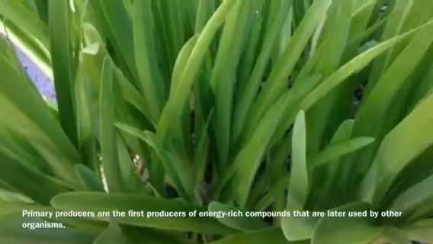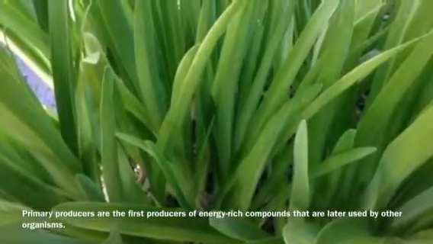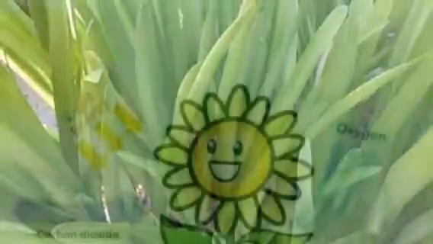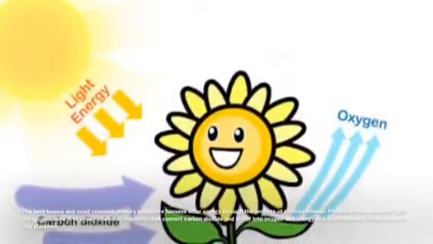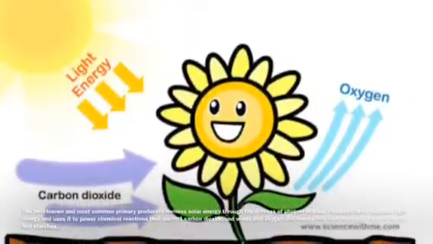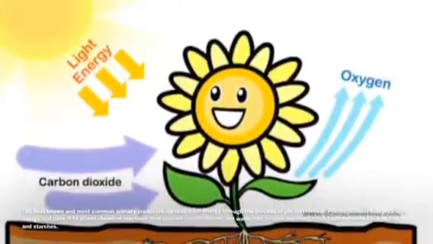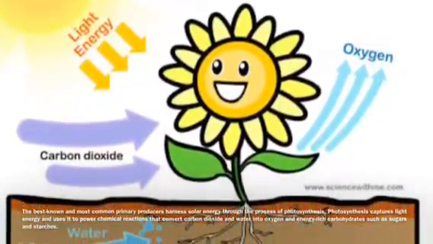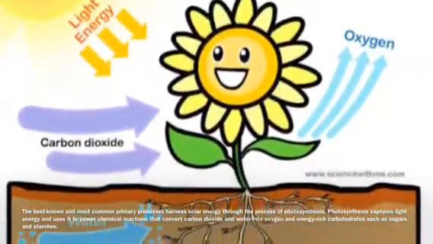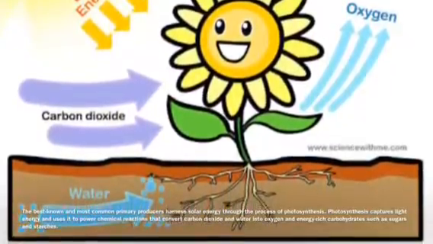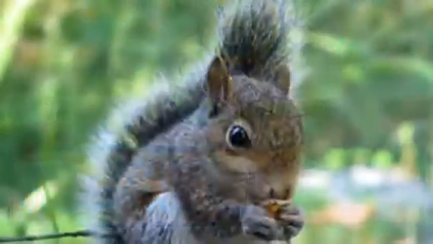Primary producers are the first producers of energy-rich compounds that are later used by other organisms. The best known and most common primary producers harness solar energy through the process of photosynthesis. Photosynthesis captures light energy and uses it to power chemical reactions that convert carbon dioxide and water into oxygen and energy-rich carbohydrates such as sugars and starches.